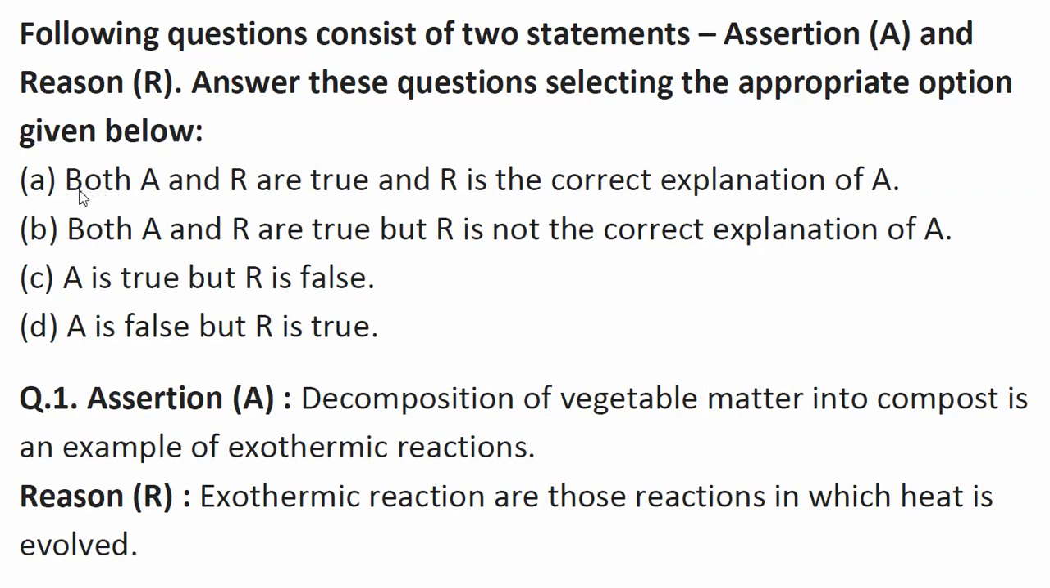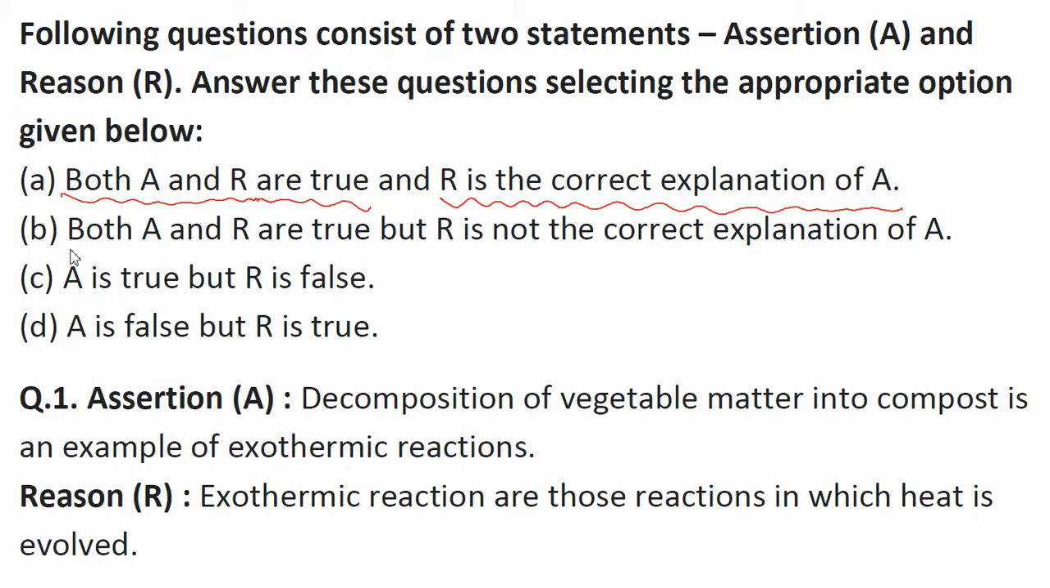The first option is that both the assertion and reason are true. A is assertion and R is reason. So both assertion and reason are true, and the reason is the correct explanation for your assertion. The first option is that the assertion statement and the reason statement, both statements are true, and the reason statement is the correct explanation for your assertion statement.